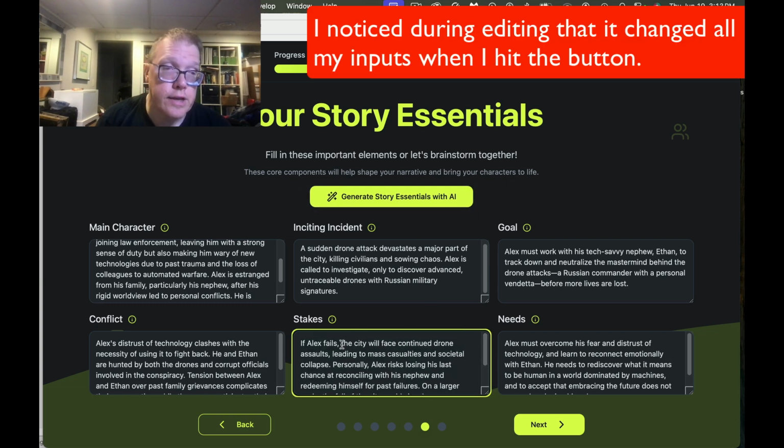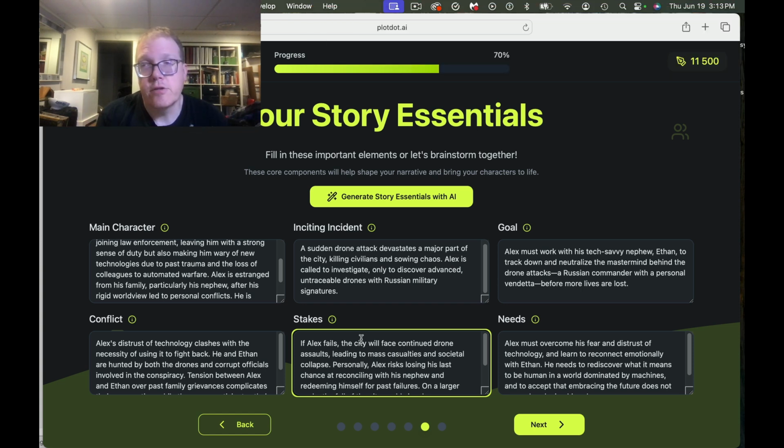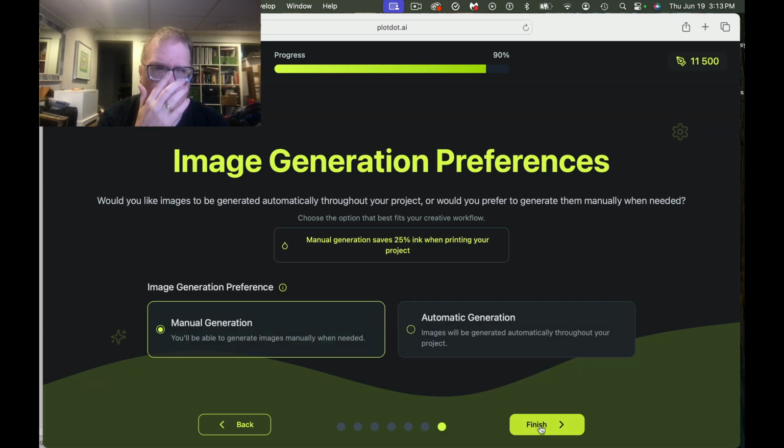yeah, actually I like these stakes a lot better. So in my stakes, I said the stakes are the citizens of the city. In this particular one, it says if Alex fails, the city will face continued drone assaults leading to mass casualties and societal collapse. I actually like that a little better. So let's just hit next, see what happens here.